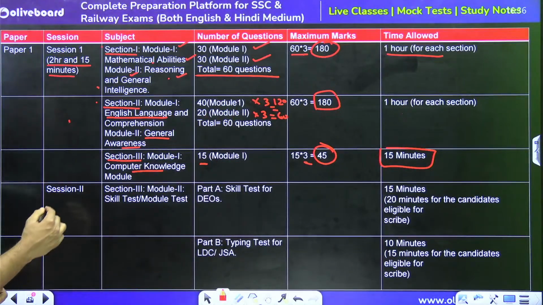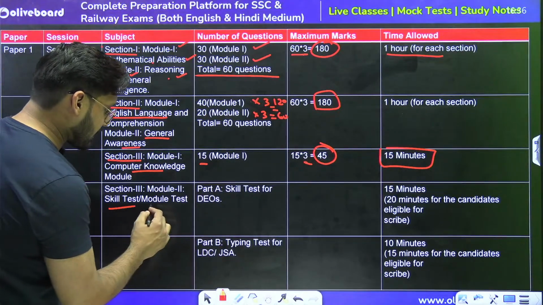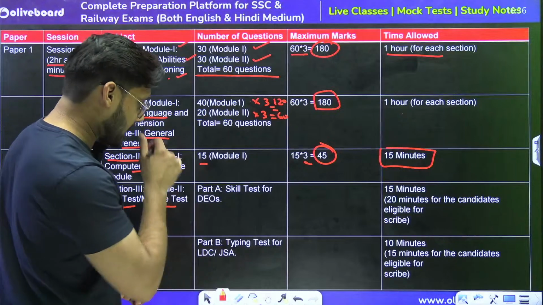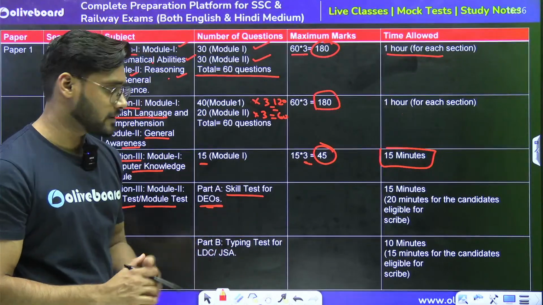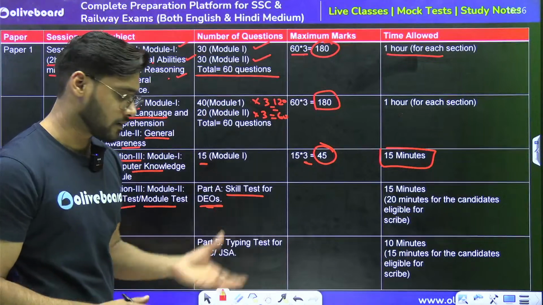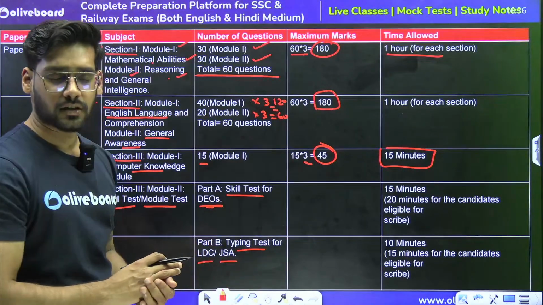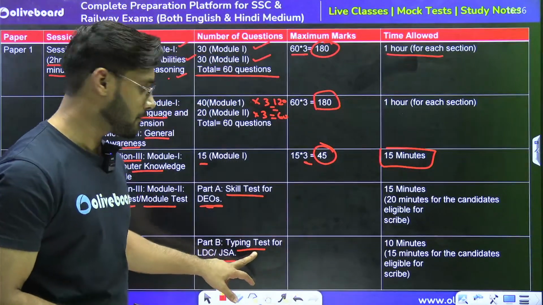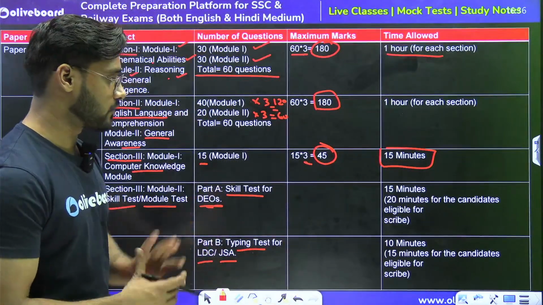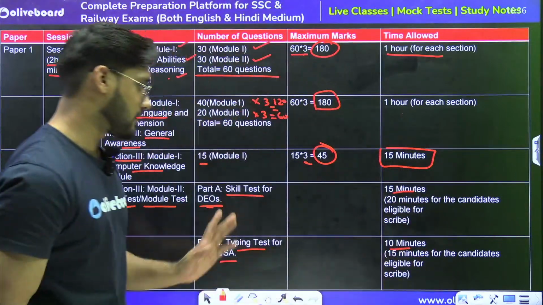Then we will be having session number 2. Session 1 is completed. Now we will have session number 2, that is the skill test or module skill test. What skill test? Skill test for DEOs. If you are applying for the post of DEO, then this is for those students. And typing test for LDC and JSA posts. Who are applying for the LDC and JSA posts, there will be a typing test for them and a skill test for the DEOs. We will be getting 15 minutes for this one and 10 minutes for this one, right?